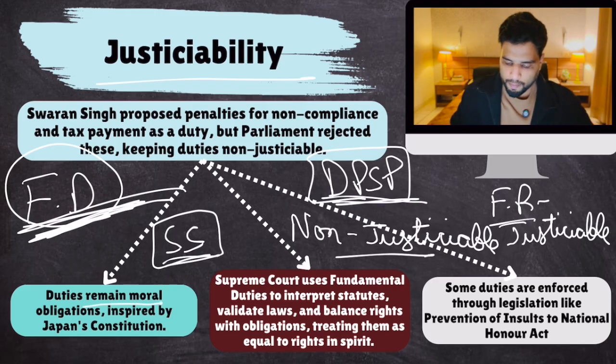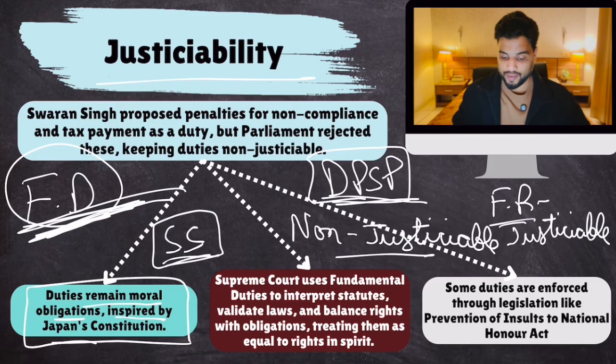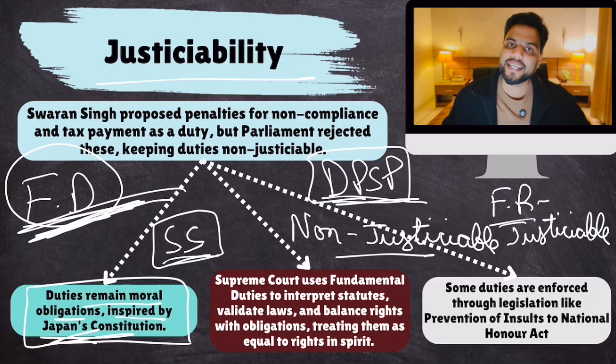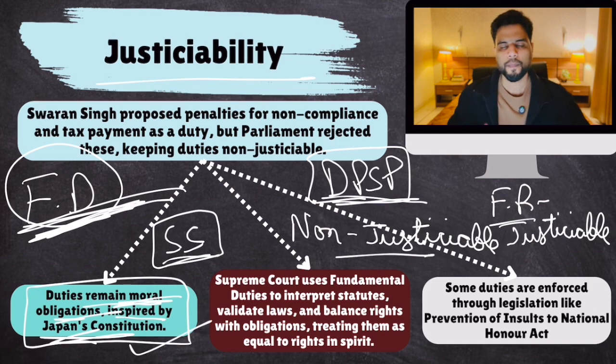So duties remain moral obligations, inspired by Japan's constitution. This is very important. So we got inspiration from USSR's constitution, but the Japanese constitution also had fundamental duties. And in the Japanese constitution, fundamental duties were also moral, not justiciable. So that is why.